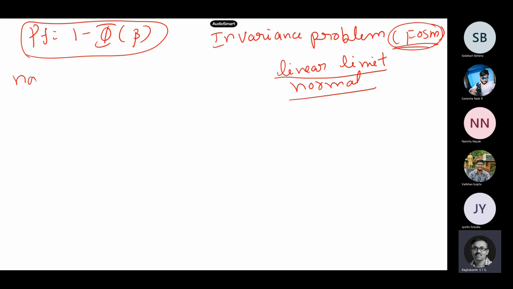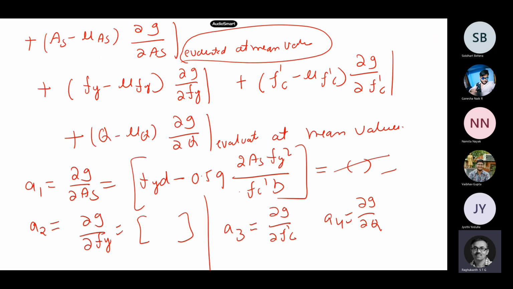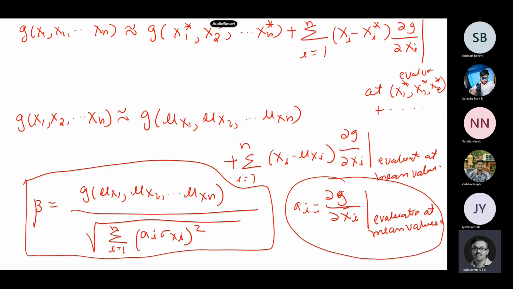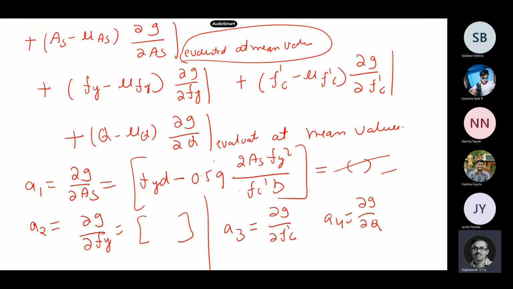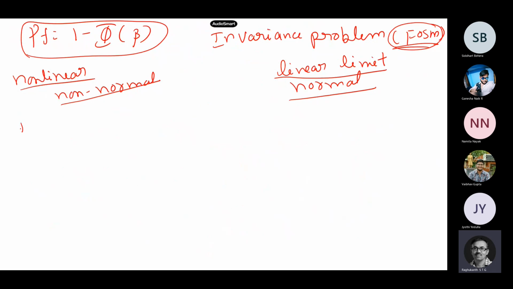But when things are non-linear, say the limit state function is non-linear, and your random variables are not normal, non-normal random variables, you will have a lot of problems actually calculating beta by this method. So this expression will have a lot of problems actually. Okay, so let us see one typical invariance problem also. You can get different values also. So this invariance problem also will come into the picture.